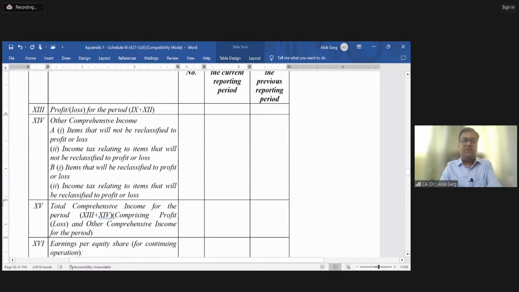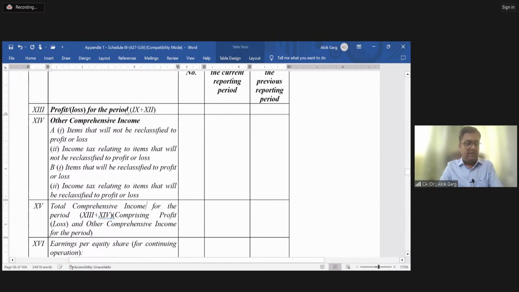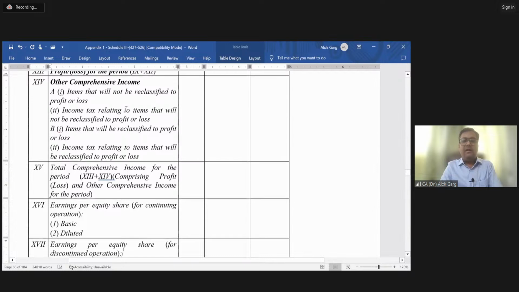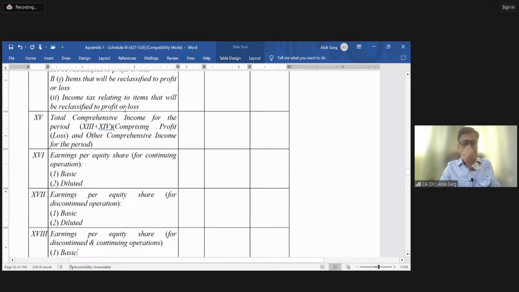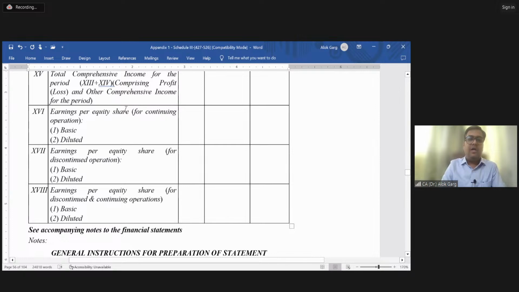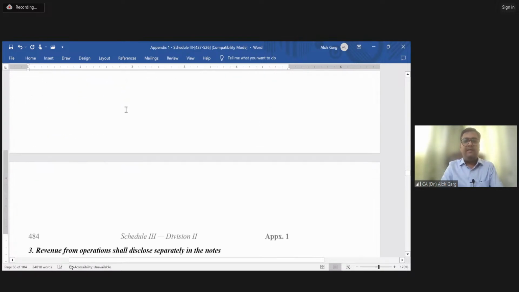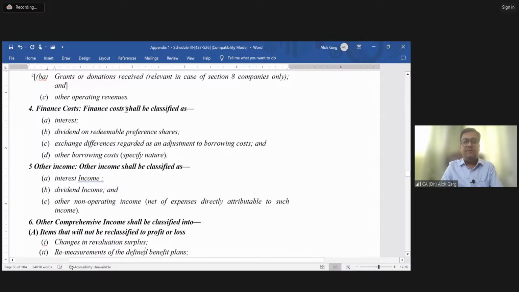Then there is a section of other comprehensive income, right? Then the profit for the period, meaning profit after tax plus other comprehensive income, known as total comprehensive income. This total is there. Then your earnings per share: basic earnings per share, diluted earnings per share, for discontinued operations and for all operations, right? Then there is a breakup of this P&L also.